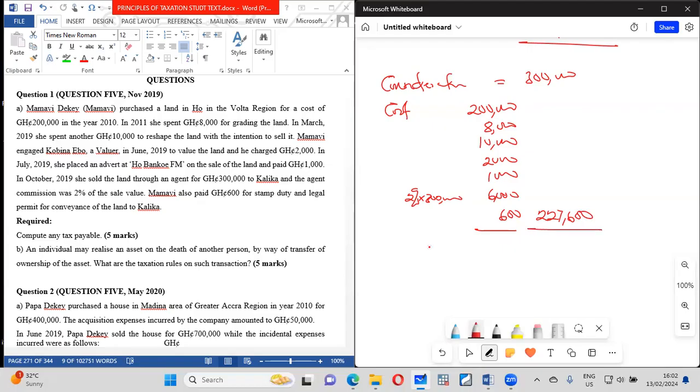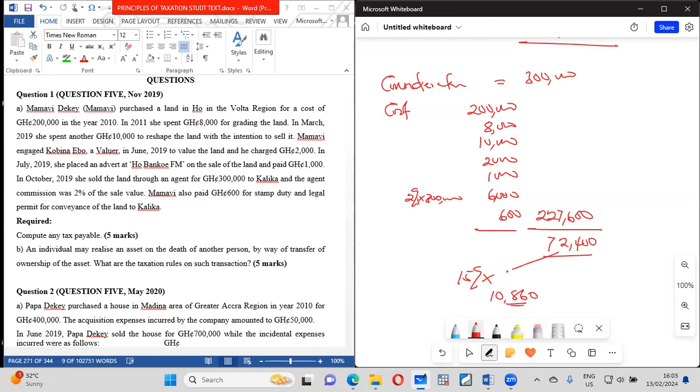So which means that since there is no replacement, we just have to less 3. All right, 300, which means that her advantage is what? 72,400. This one, she can tax it at 15%. Okay, so if she's to tax this one at 0.15, she will be paying what? 10,860.